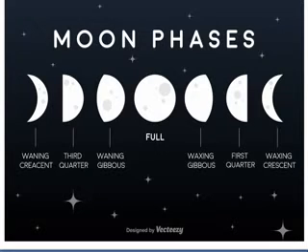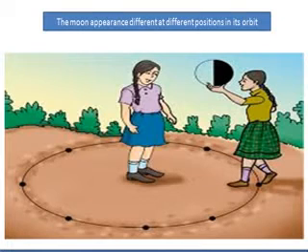And why we have the phases of the moon? Because we see only that part of the moon from which the light of the sun is reflected and it is towards us. So we can do this example very well. Here you can see a girl standing with a ball. The moon appears different in different positions. You can do this experiment yourself with a friend of yours, and you can see the different phases of the moon yourself.